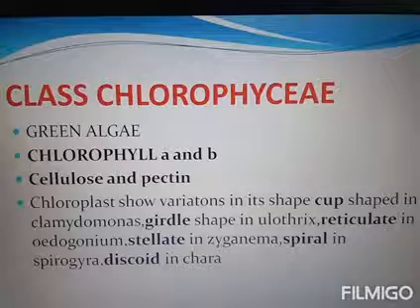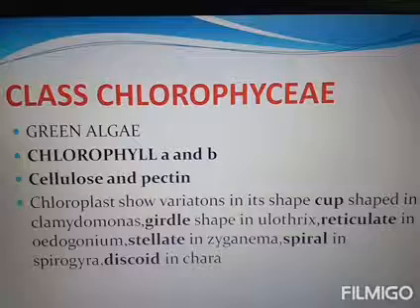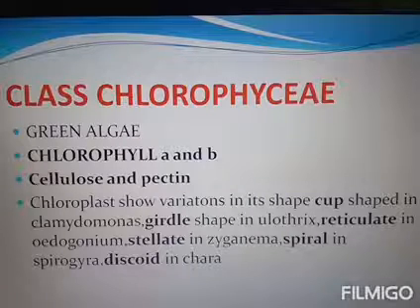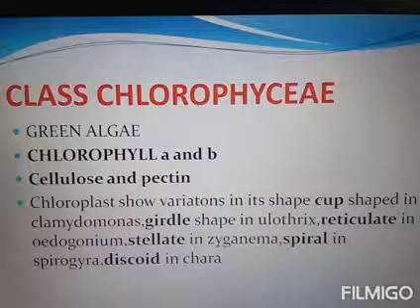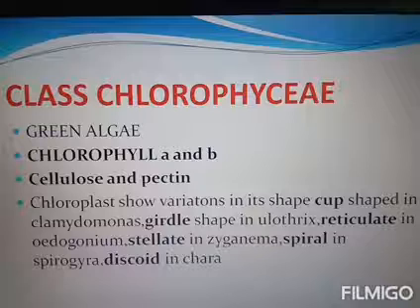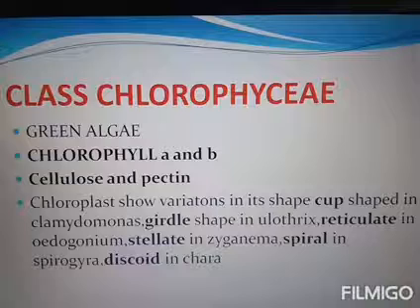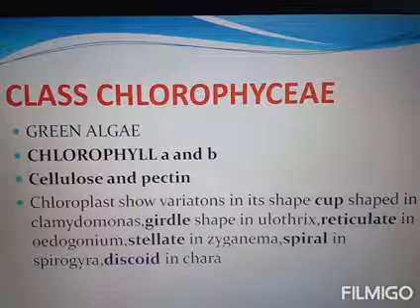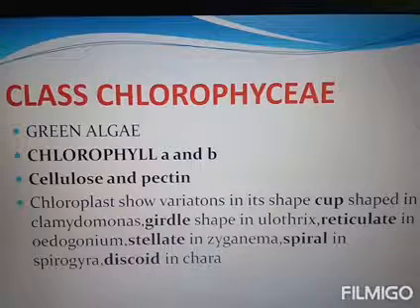The sexual fusion of gametes results in a zygote, which takes a period of rest and later develops into a new alga by cell divisions and growth. Clear? So the reproduction mainly occurs by vegetative, asexual and sexual means. Vegetative reproduction is with the help of fragmentation. Fragmentation means the parental body divides into different fragments and each fragment forms a thallus.